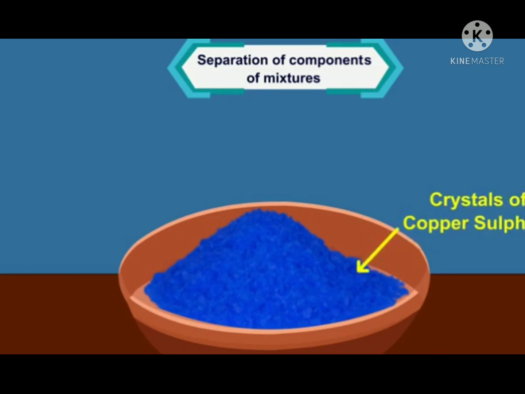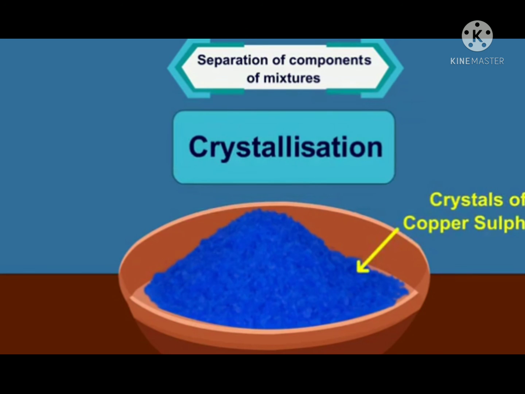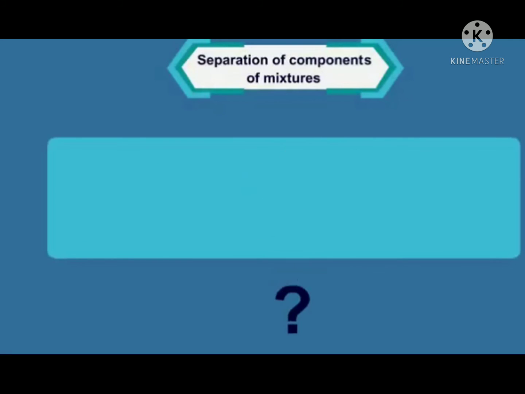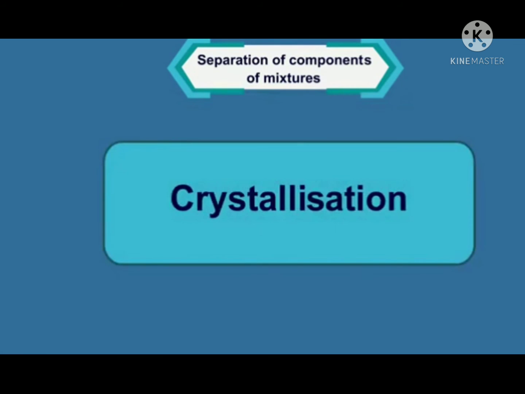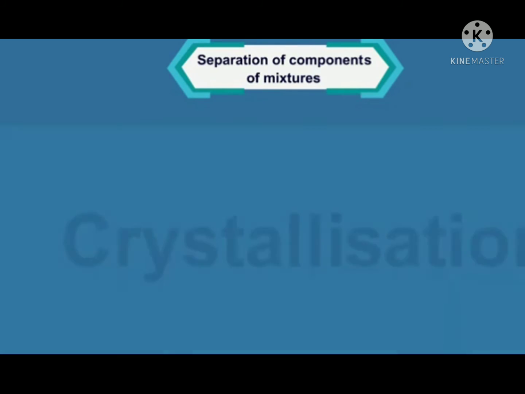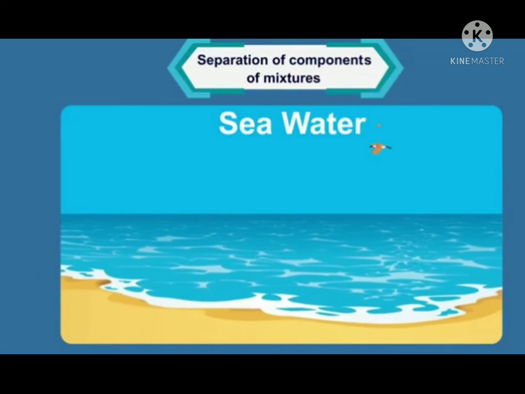This process is called crystallization. Metalloids are elements which show some properties of metals and some properties of non-metals. Example: boron, silicon, germanium, etc. Now you might be thinking, which mixtures can we separate by using this process? We can use crystallization to purify salt. Dear students, for example, when receiving salt from seawater, it may contain many impurities.